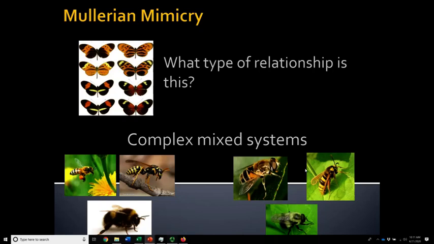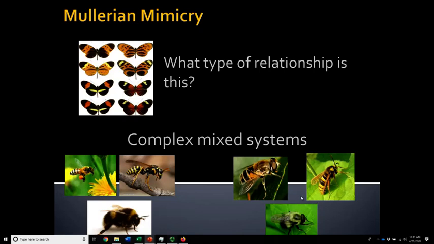However, these on the right-hand side are all non-stinging organisms. That's a fly. This is actually a moth. It's a very close mimic of the wasp here. And here's a bumblebee mimic that is another fly. And there are actually many, many different types of flies and moths and even some other organisms that mimic ants and wasps and bumblebees.